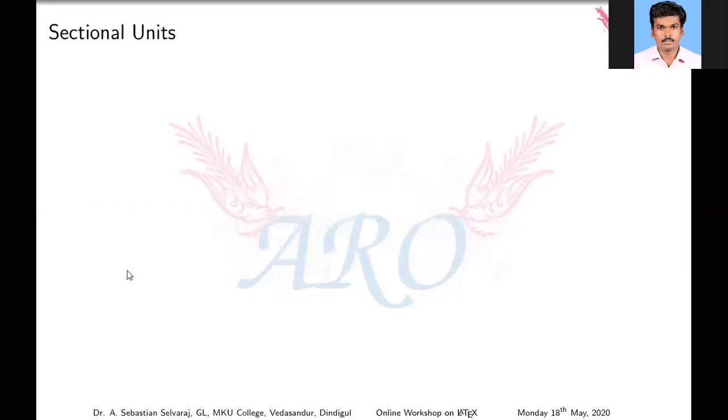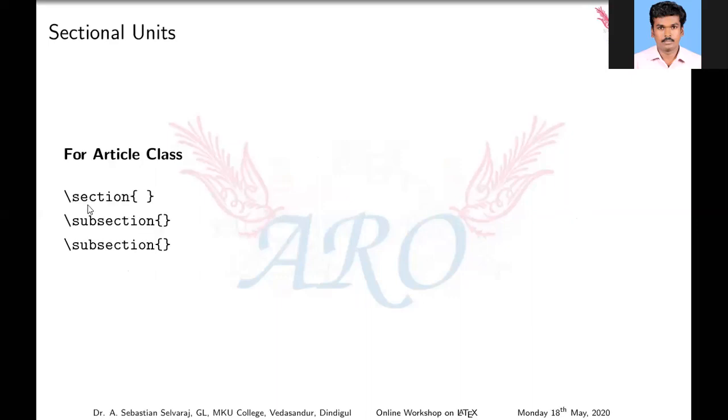So, sectional units. What are the sectional units available in LaTeX? For the article class, if you are preparing an article, the first command is section, then subsection, then subsubsection.